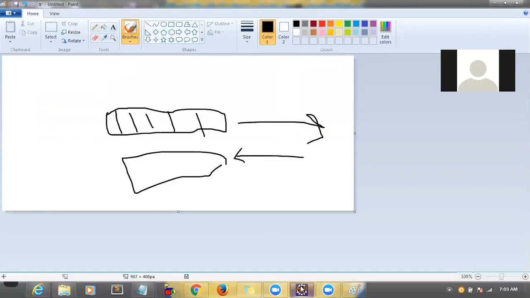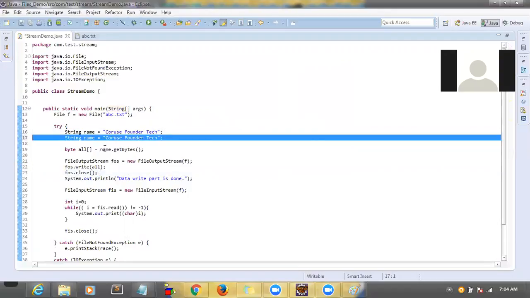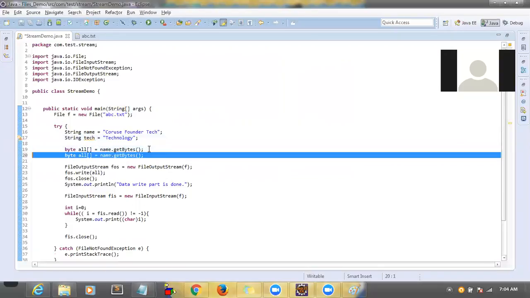And here, if I want to add a next line, I want to add one more line of data, for example one more name, technology. So we have to convert that into bytes, correct?